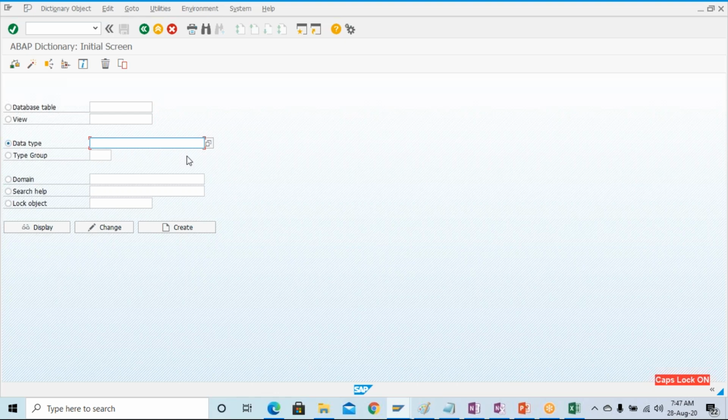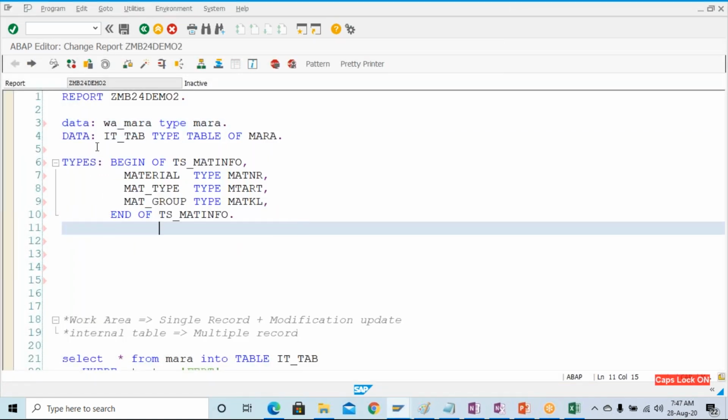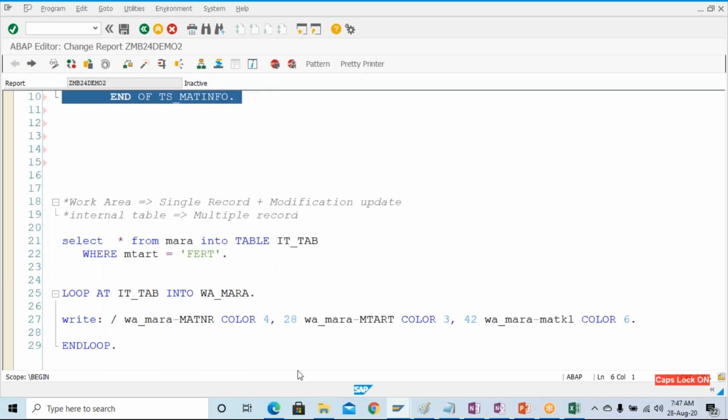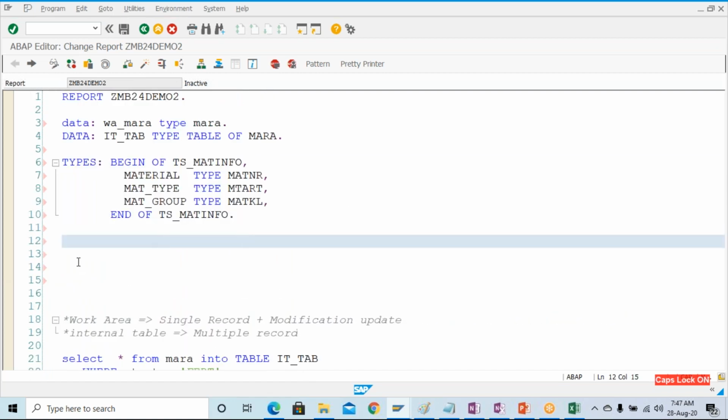Everywhere it can be used. Okay, everywhere it can be used. Fine. So this is the local, this is what I'm creating over here. This is the local, it will be used inside this program only. Okay, outside of this program you cannot use.